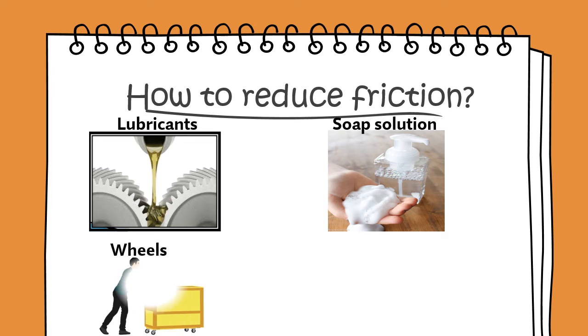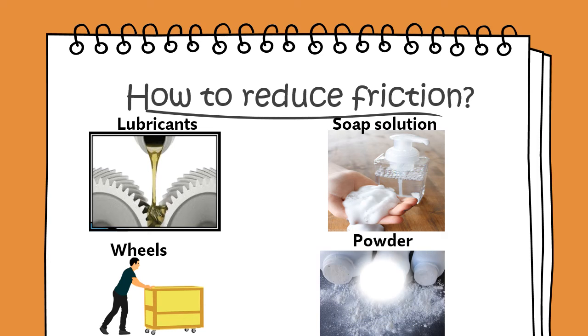Wheels also reduce friction. That is why all vehicles and luggage trolleys have wheels, so that the friction can be reduced, making the motion easy. While playing carrom, we sprinkle powder on the board because powder also makes the surface smooth, which reduces the friction, due to which the coins and striker can easily move over it.